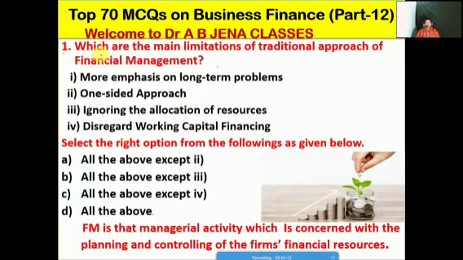Which are the main limitations of the traditional approach of financial management? First, more emphasis on long-term problems. Second, it's a one-sided approach. Third, it ignores the allocation of resources. Fourth, it disregards working capital financing. Select the right option from the following. A, all the above except 2. B, all the above except 3. C, all the above except 4. D, all the above. Friends, D is the right option for this MCQ.